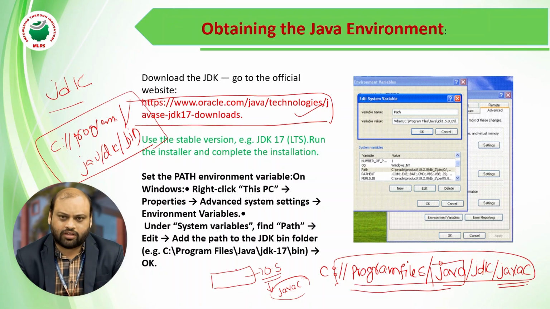So the operating system has to know where exactly this compiler is available. Once you download the JDK, the bin folder will be given in your local machine.